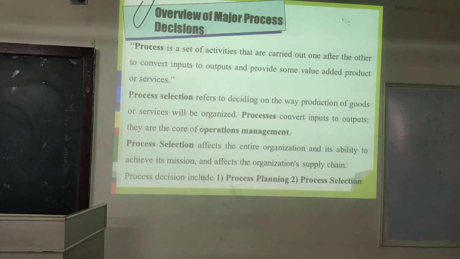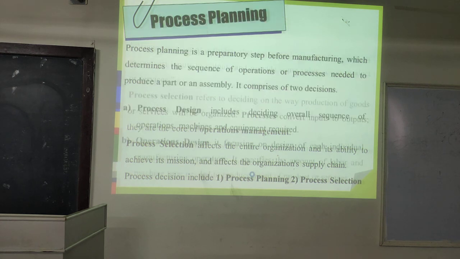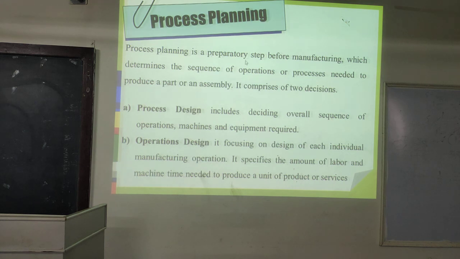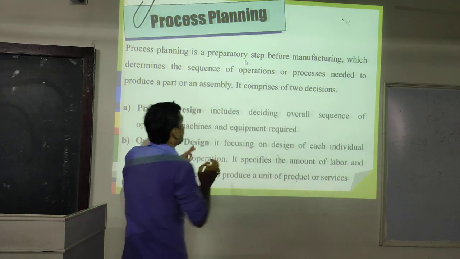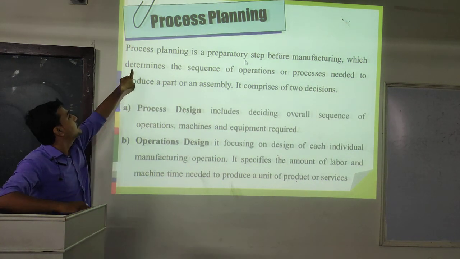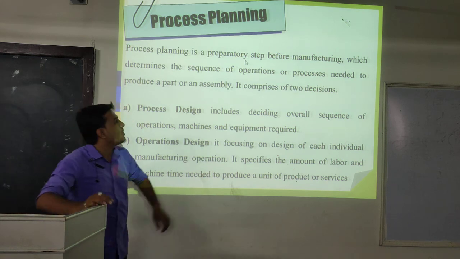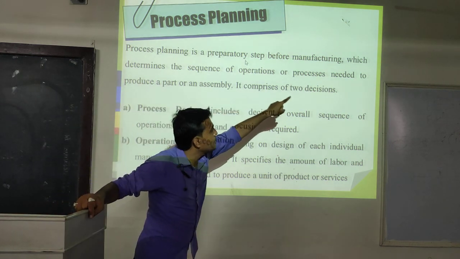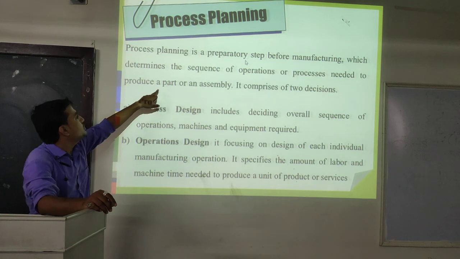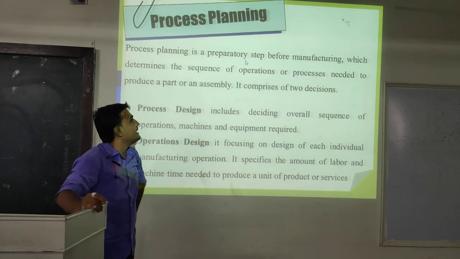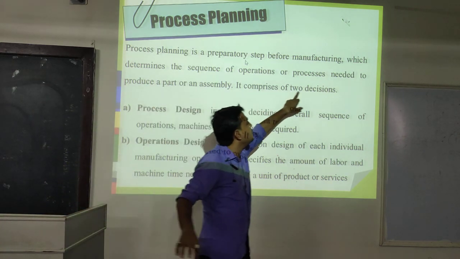Okay, but we will learn this point in detail. So process decision includes process planning and process selection. The first point is process planning. Process planning is a preparatory step before manufacturing which determines the sequence of operations or processes needed to produce a part or an assembly. It comprises 2 decisions.